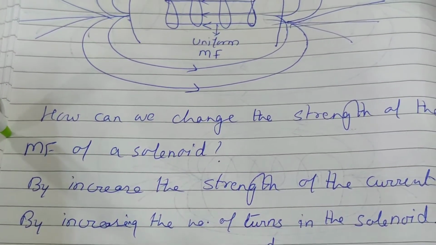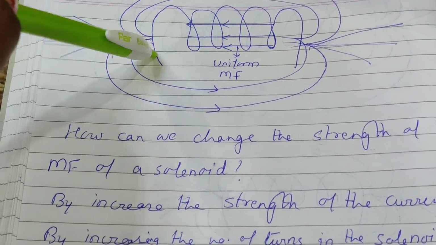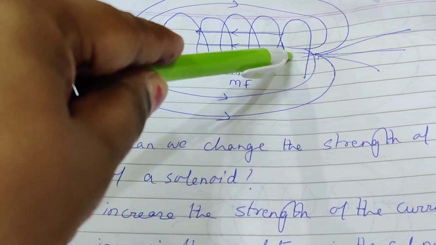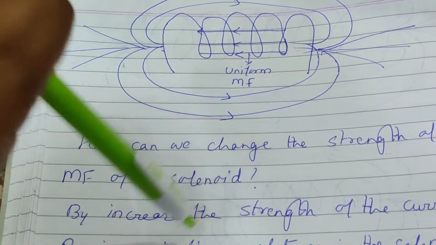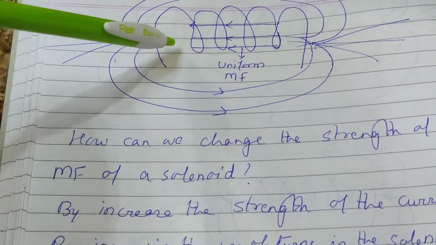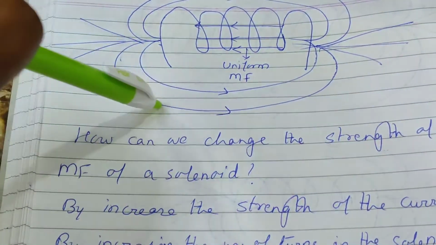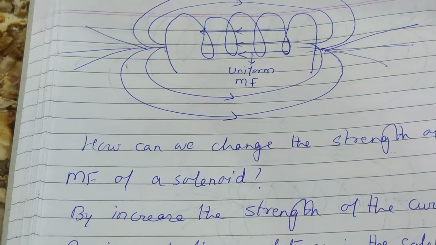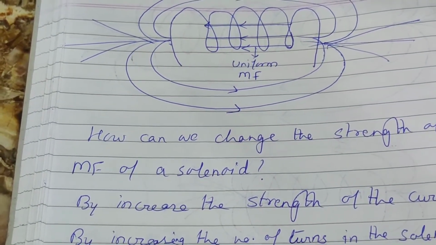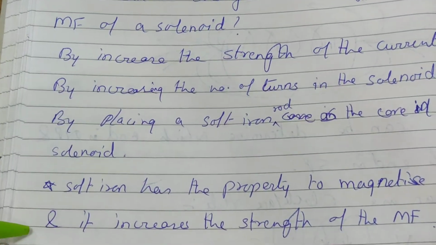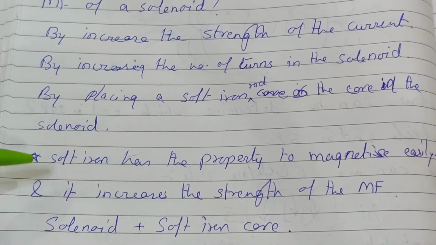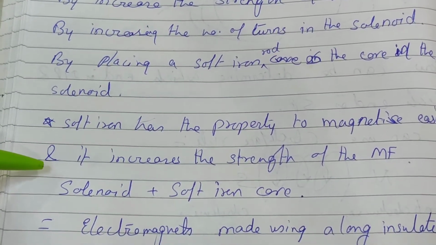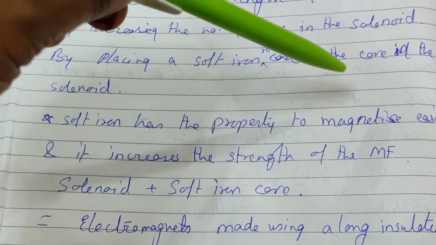Okay. Now how can we change the strength of the magnetic field of a solenoid? Very easy answer: by increasing the strength of the current, by increasing the number of turns of the solenoid, and we can place a soft iron rod as the core in the solenoid. Now this soft iron has the property to magnetize easily, and it increases the strength of the magnetic field.